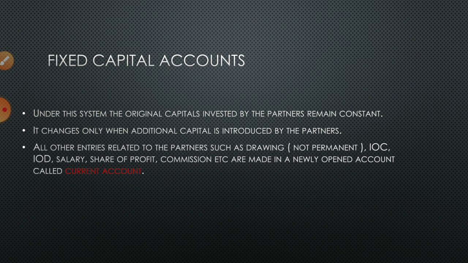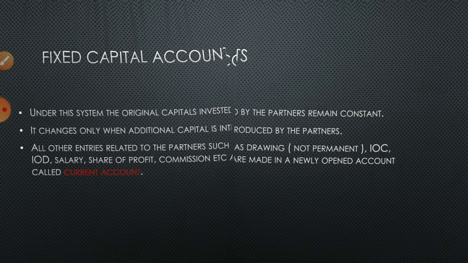All other items we studied, like salary, commission to partner, share of profit, interest on drawings and interest on capital, where do we write them? For that we prepare a separate account, called the current account. Understood? So under the fixed capital method we prepare two accounts, the capital account and the current account. The capital account is only for capital, as the name indicates, but in the current account you can write all the other items belonging to the partner.